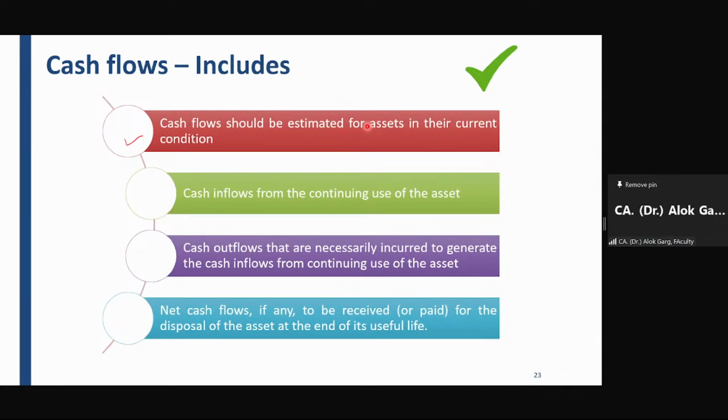Then Anila briefed that impairment testing means you have to check whether your carrying value in the balance sheet is appropriate, that you will be able to receive such an amount in the future. I mean to say, whether your carrying value reflects the right picture of the recoverable value also. Whatever you are showing in the balance sheet, is it recoverable? Then the client said, Madam, what is meant by recoverable?